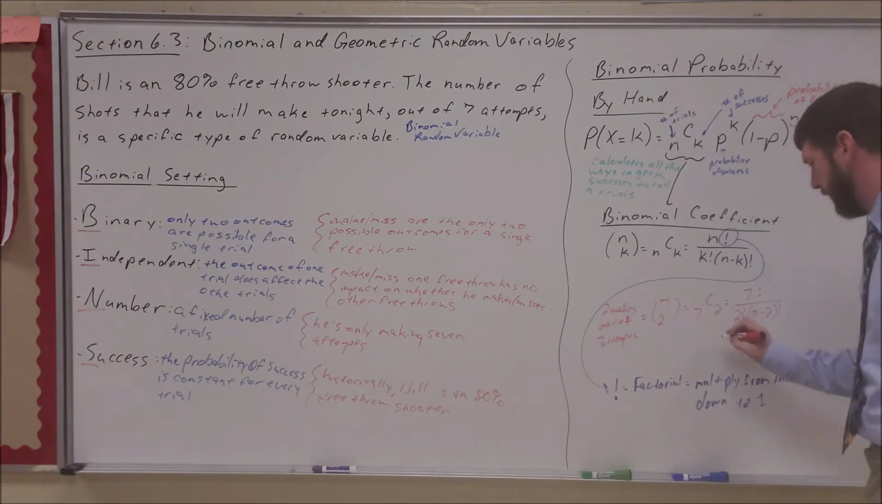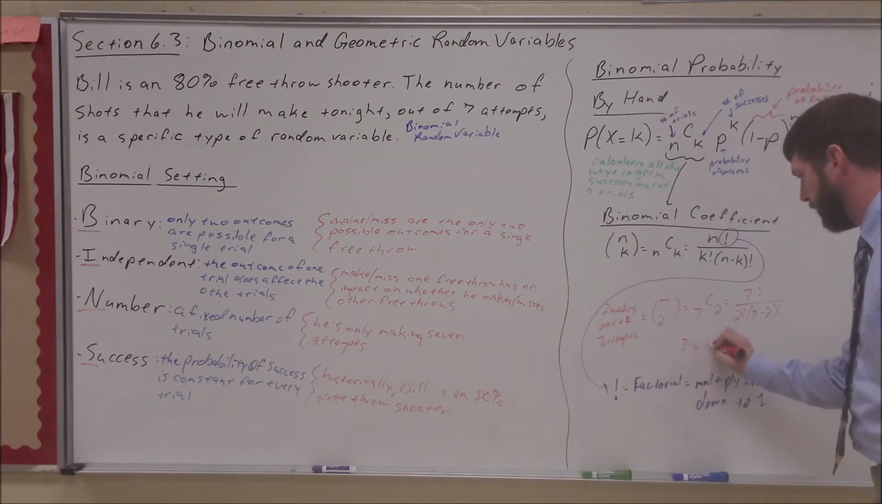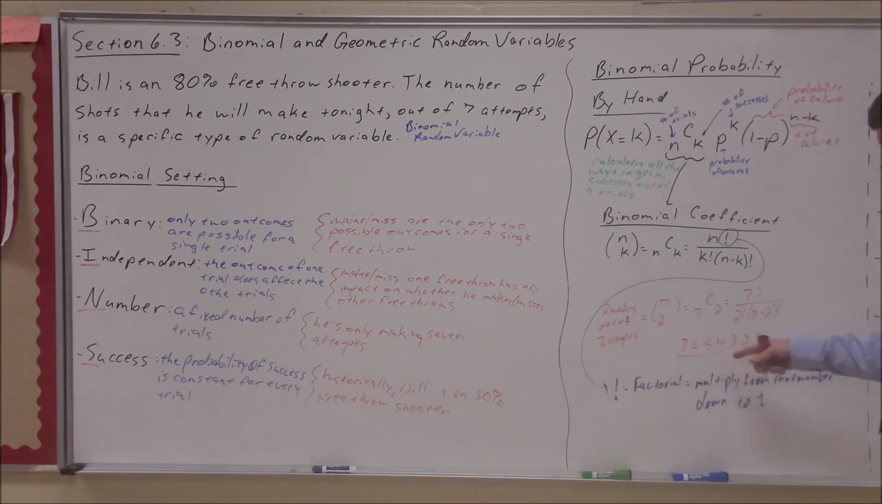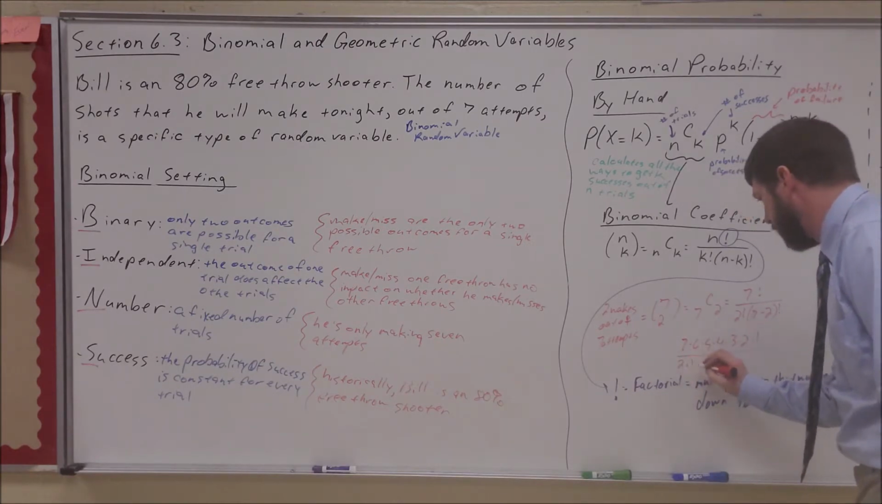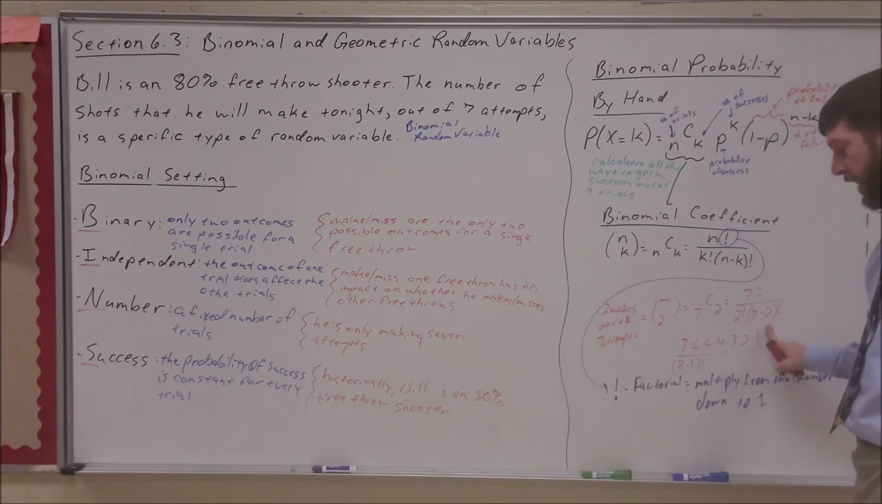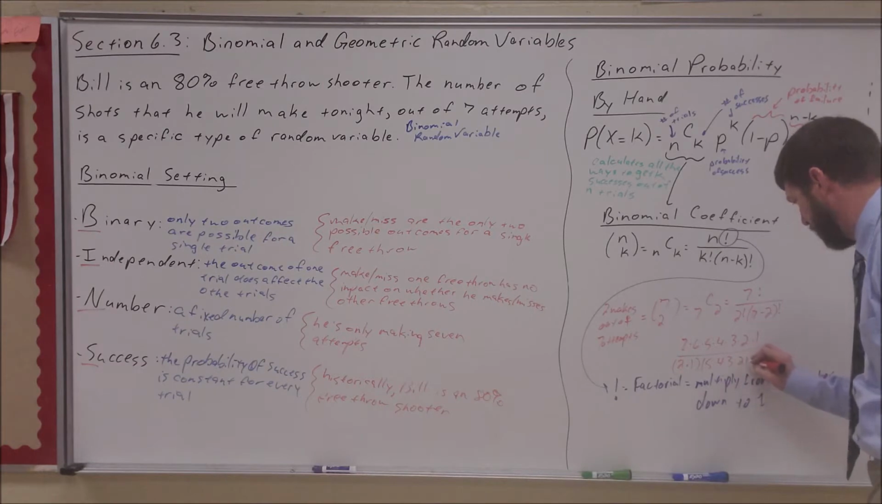But going through and doing the math on it. So 7 factorial, that's 7 times 6 times 5 times 4 times 3 times 2 times 1. I don't want to multiply that out. Let's keep working. 2 factorial, 2 times 1. 7 minus 2 is 5. 5 factorial is 5 times 4 times 3 times 2 times 1.